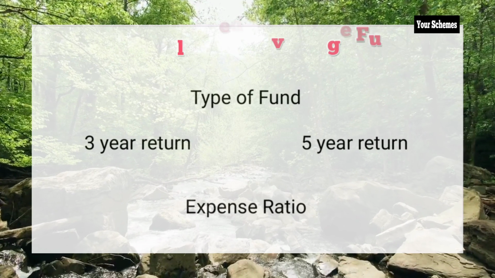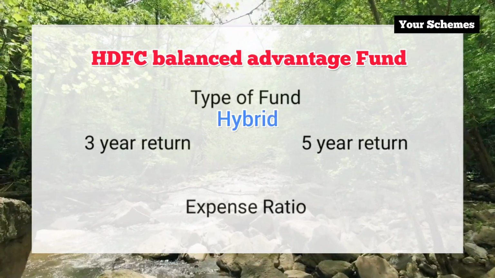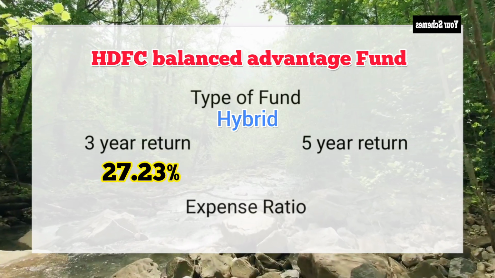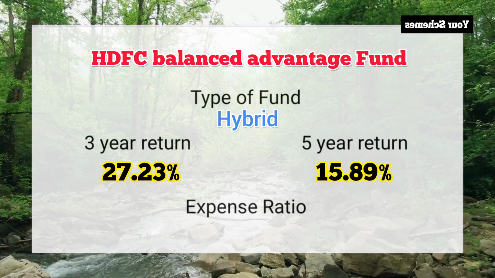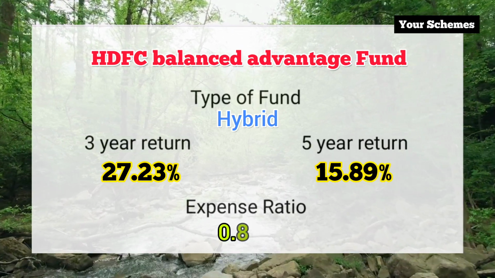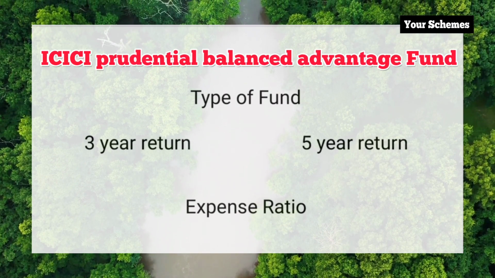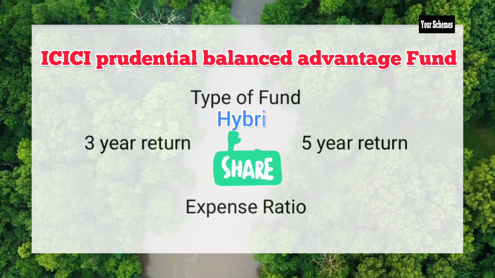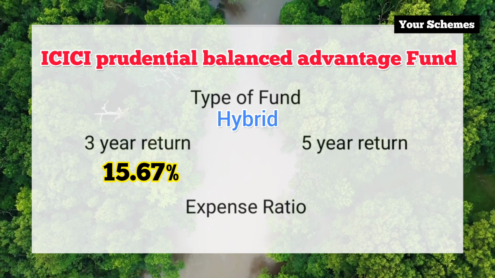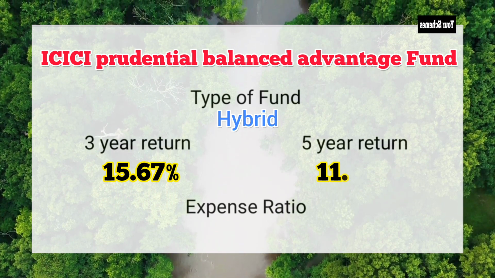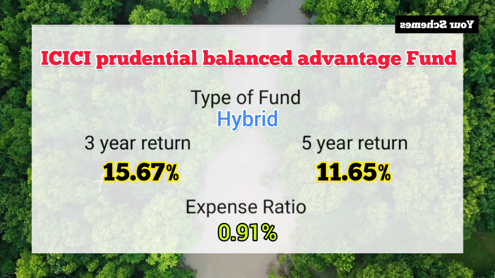Next we have HDFC Balanced Advantage Fund. It is a hybrid fund. The 3-year return of this fund is 27.23% and in 5 years it gave 15.89%. The expense ratio of this fund is 0.85%. Next on the list is ICICI Prudential Balanced Advantage Fund. This is also a hybrid fund. The 3-year return of this fund is 15.67% and the 5-year return is 11.65%, whereas the expense ratio is 0.91%.